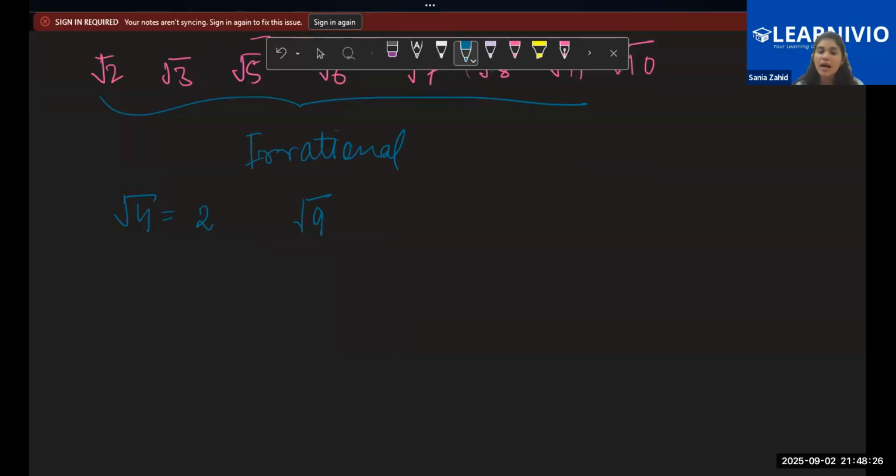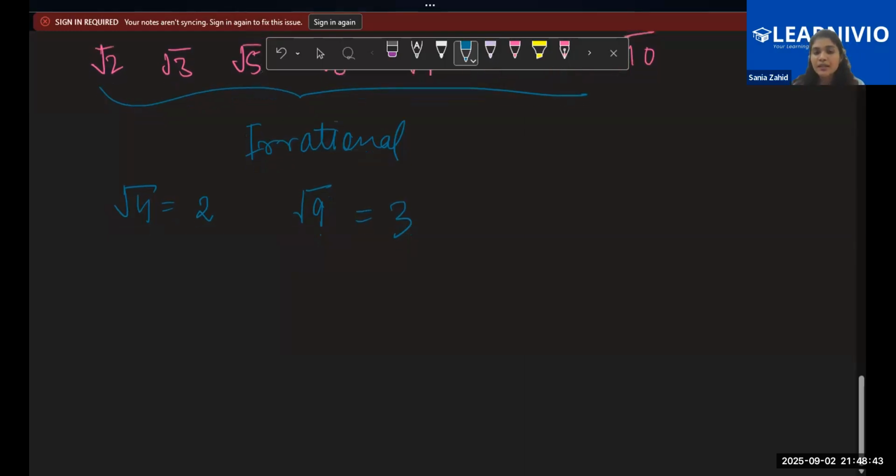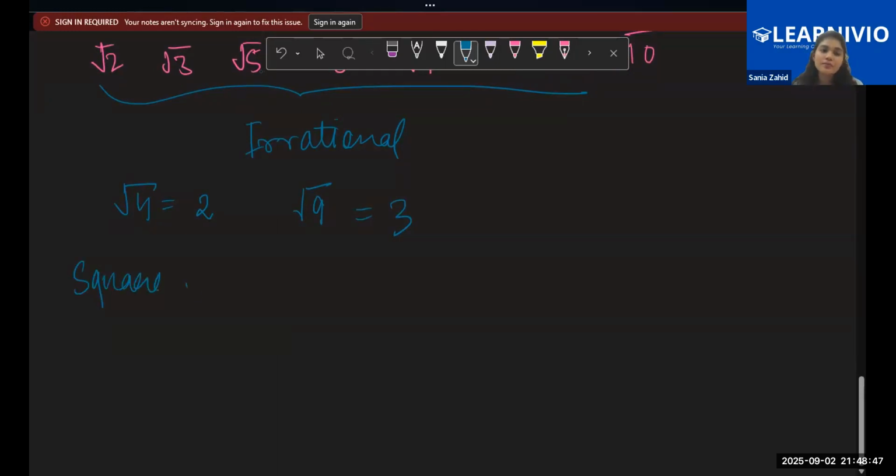This becomes 2 and this becomes 3. So remember this thing, square root of perfect squares.